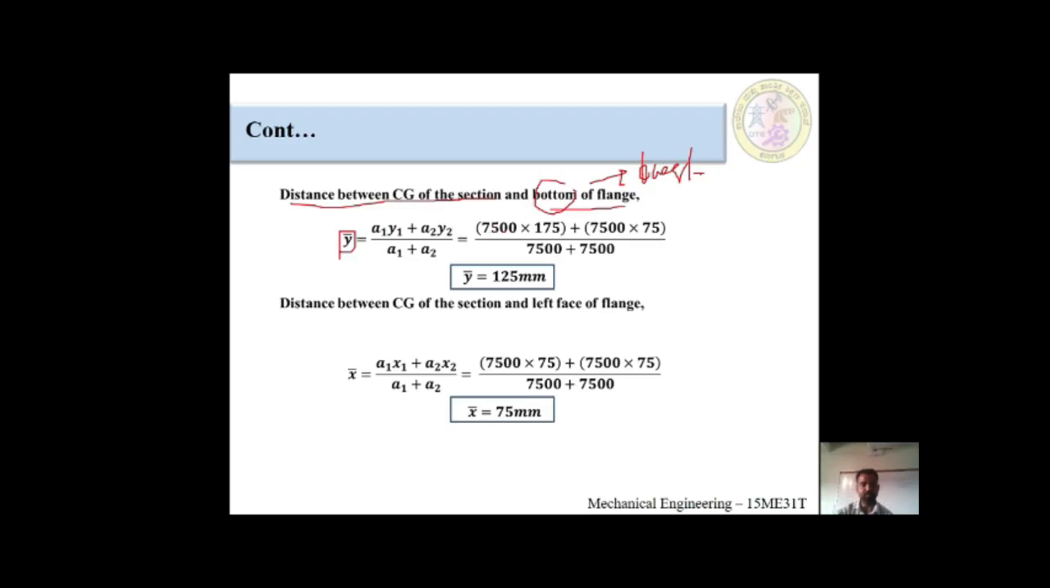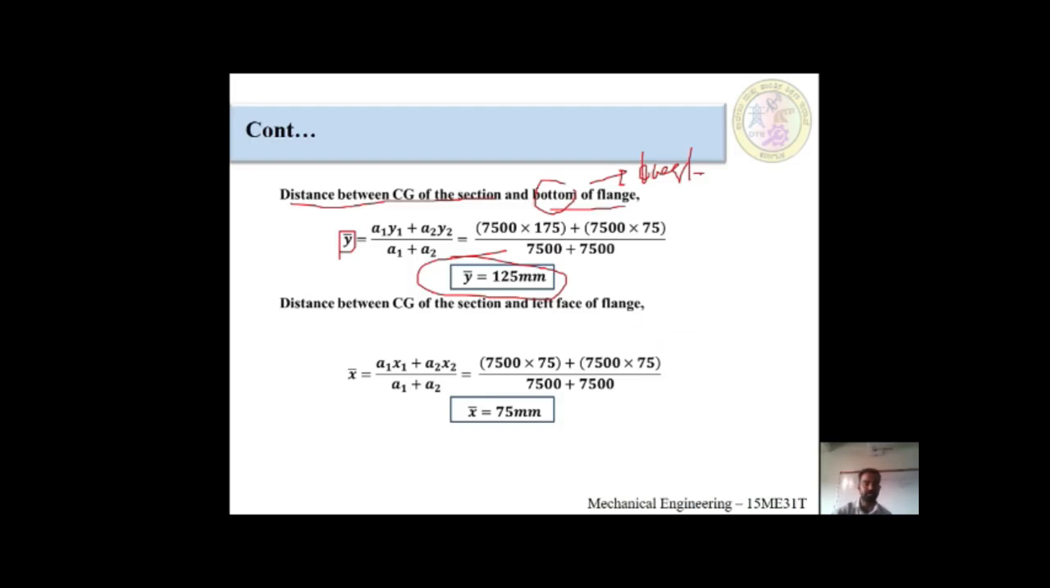A1 times y1, we got, is 7500 millimeter square into y1 equal to 175 millimeter, plus 7500 millimeter square into 75, which is y2, divided by area 1, which is 7500, plus area 2, which is 7500. After putting the values in the calculator, you will get the y bar value. How much? 125 millimeter. This is very easy for calculating the y bar value.